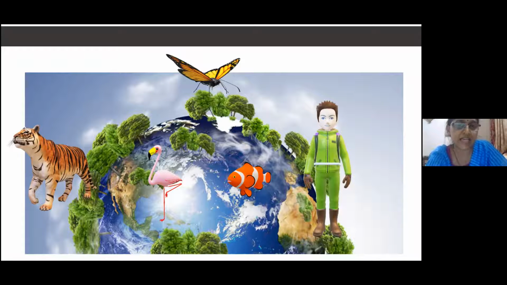So plants are there, animals are there, and all microorganisms are also there. And they are known as living organisms. And all these living organisms are known as biotic components. Okay? All these living organisms means what? Plants, animals, and microorganisms are also there. All are living ones. So they are called biotic components. All these things we have done in the 9th standard.